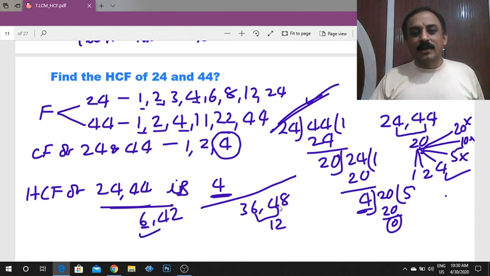Here 36 and 48, the small number is 36, but 36 is not a factor of 48. Then find the difference. The difference is 12. 12 is a factor of 36 and 48. Therefore, 12 is the HCF.